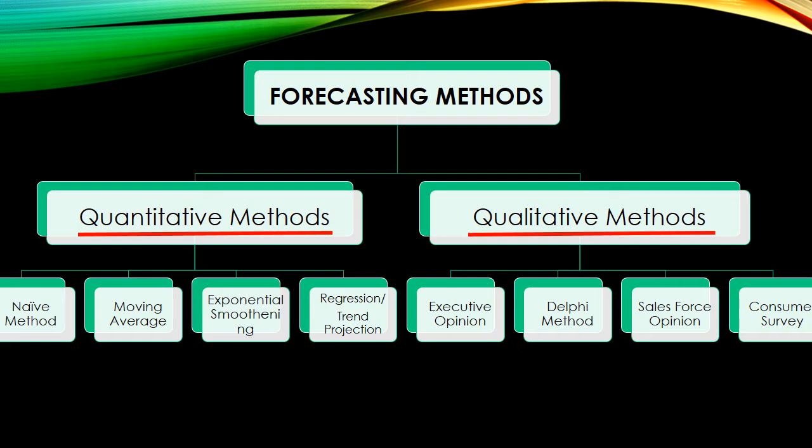The moment we hear about mathematics and statistics, we get confused that it may be difficult. But I have explained these techniques in a very simple way. So various techniques are the naive method, moving average method, exponential smoothing method, and trend projection method. So let's see each of the methods in detail.